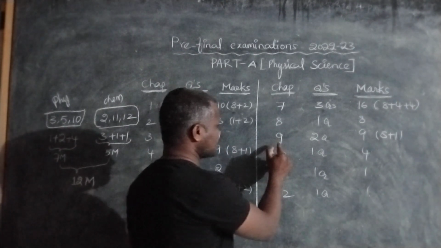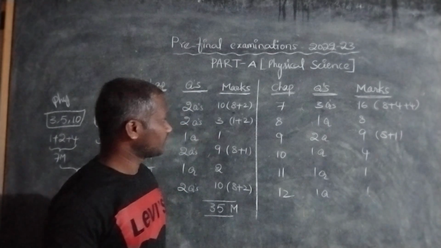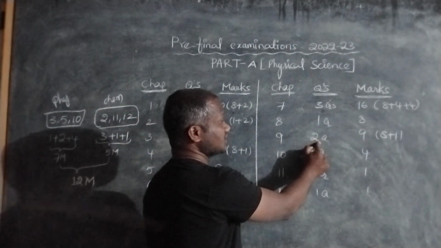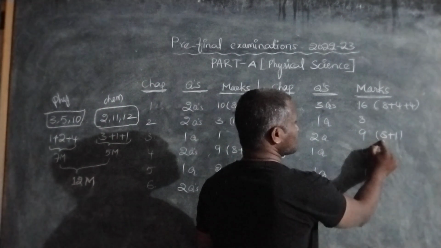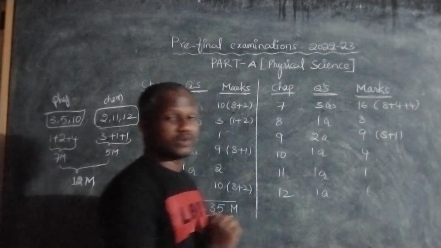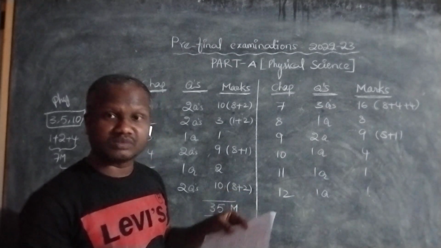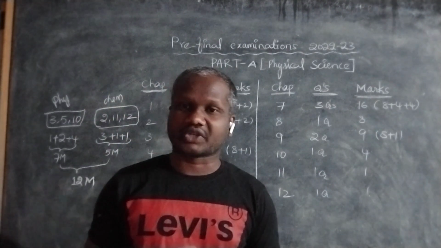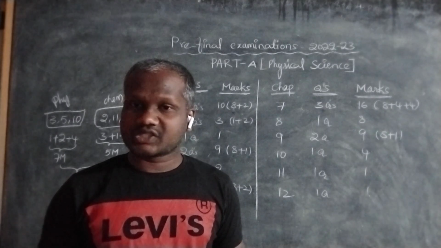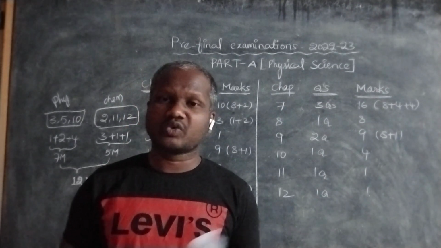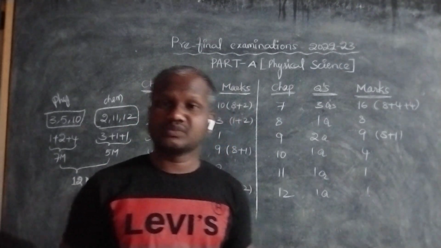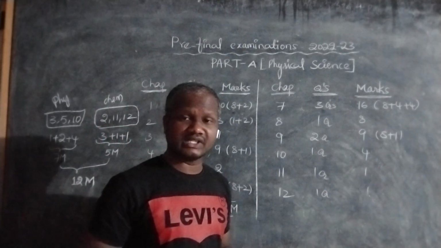Next is the 9th chapter, Electric Current. From that chapter they ask 2 questions: one for 8 marks and another for 1 mark. That 8 marks question is about Ohm's law, so this is very important. Ohm's law, the experiment, and ohmic materials and non-ohmic materials, with examples of each.